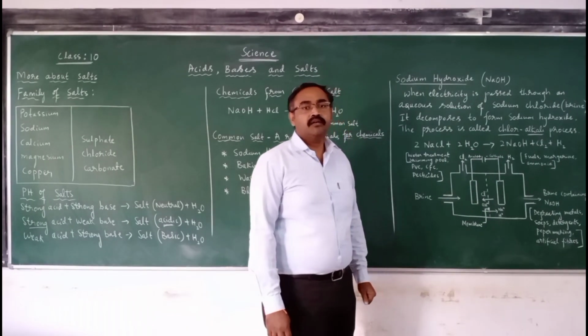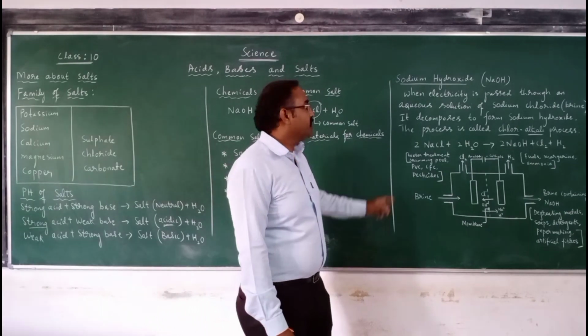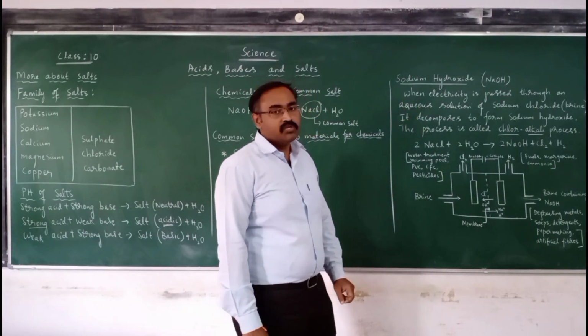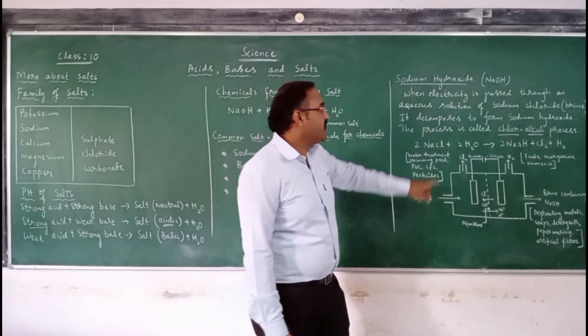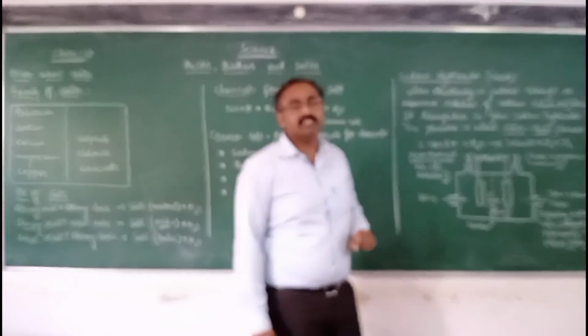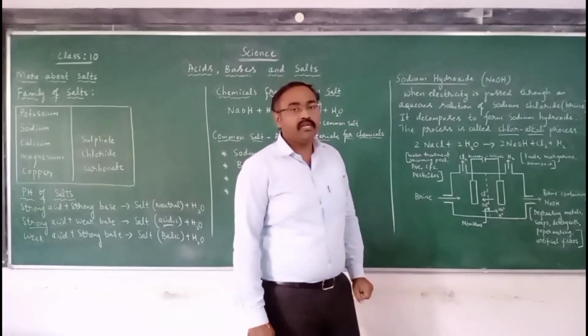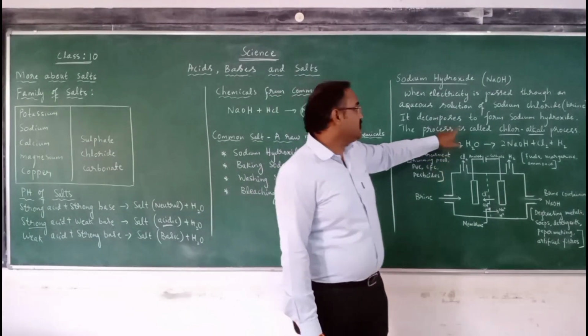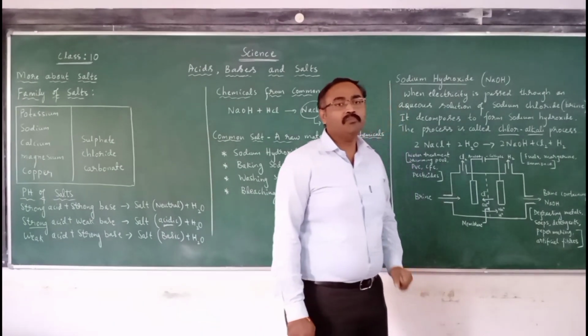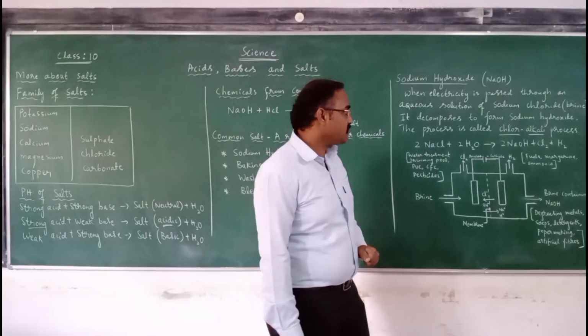Sodium hydroxide is prepared by passing electricity through an aqueous solution of sodium chloride. The aqueous solution of sodium chloride is commonly called brine, and the process is called the chloralkali process. Why the name chloralkali?